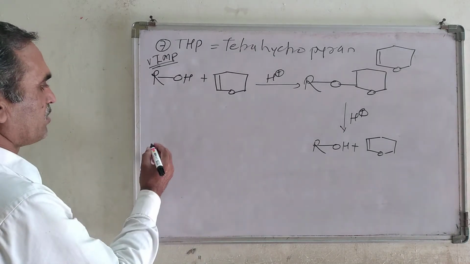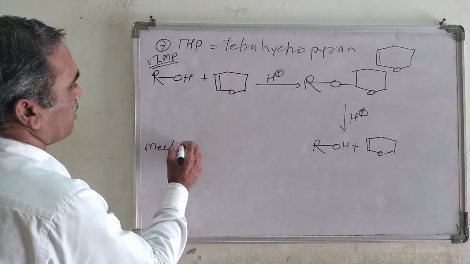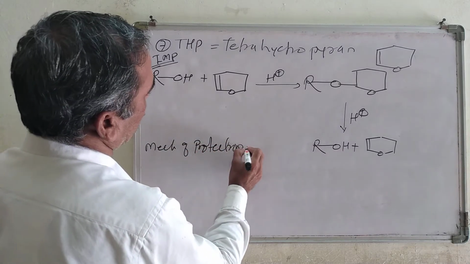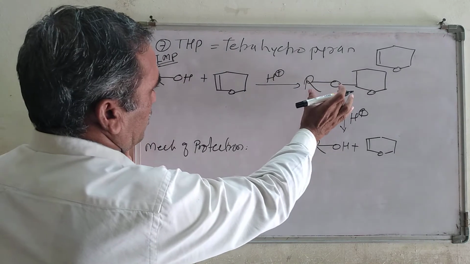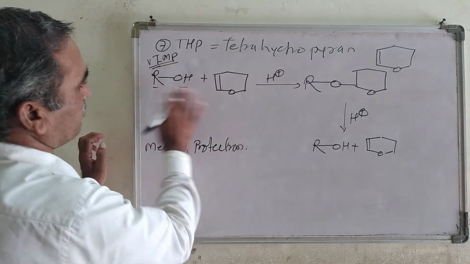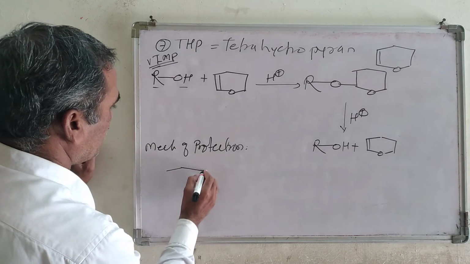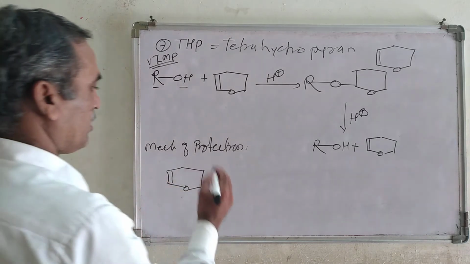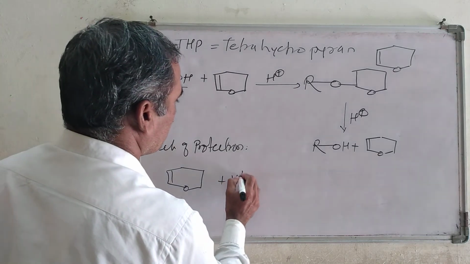Let us see, first the mechanism of protection. Take down this one, the first one, this one, THP, tetrahydropyran. Now there is an H plus, right?